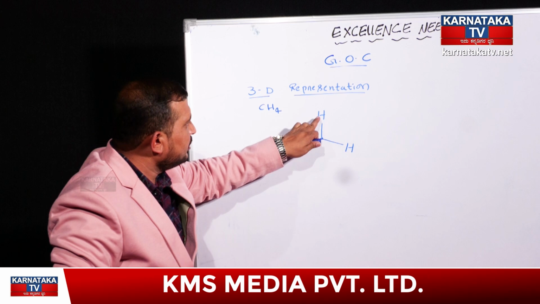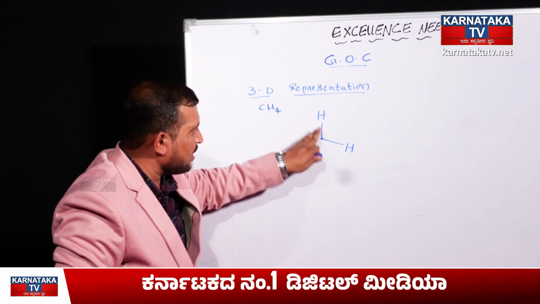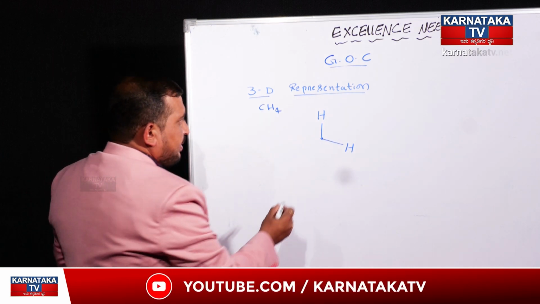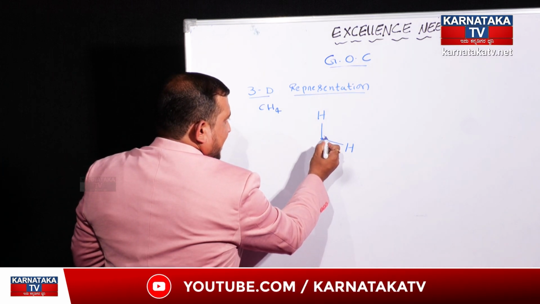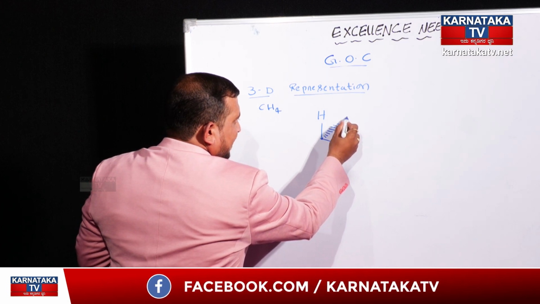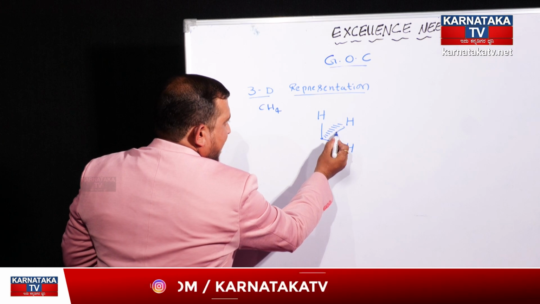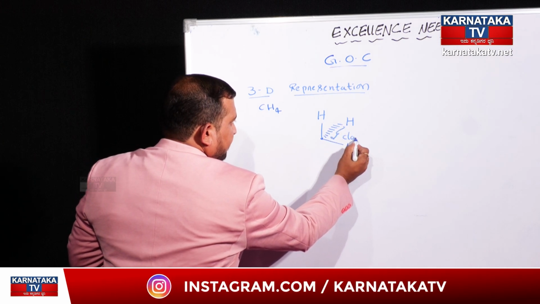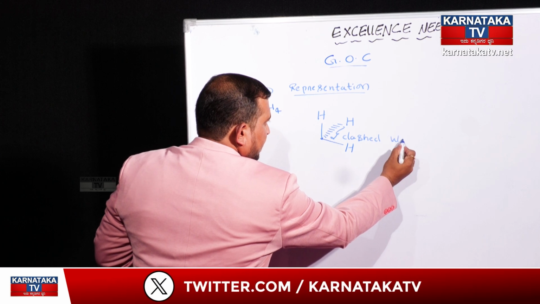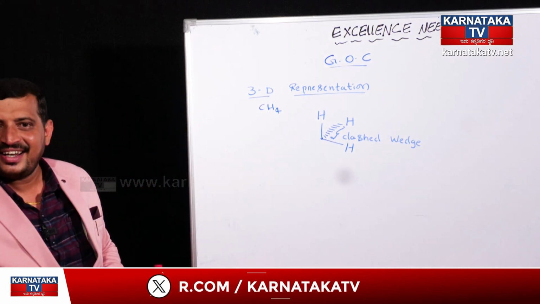This hydrogen atom, the carbon atom and this hydrogen atom will be present in one particular plane itself. And any atom which is facing away from the observer will be represented by this dashed wedge like structure. Dashed wedge. We call this the dashed wedge structure.